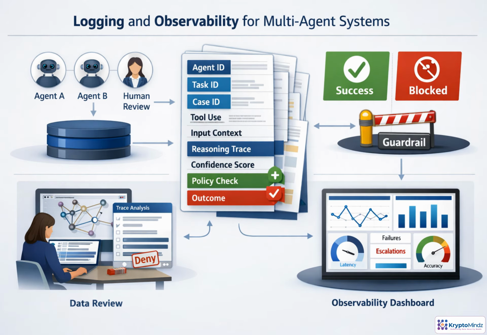In multi-agent security, logging is not just a compliance record. It is the evidence chain. Every action should tie back to an agent identity: task, case, input context, tool call, policy check, confidence score, and outcome. That includes actions that succeeded, failed, or were blocked by guardrails. The goal is traceability across handoffs and human approvals, plus operational visibility into latency, errors, escalations, and automation accuracy.